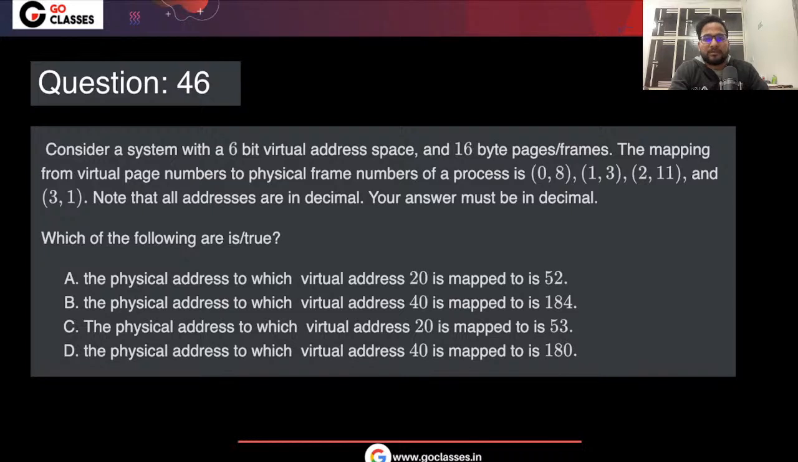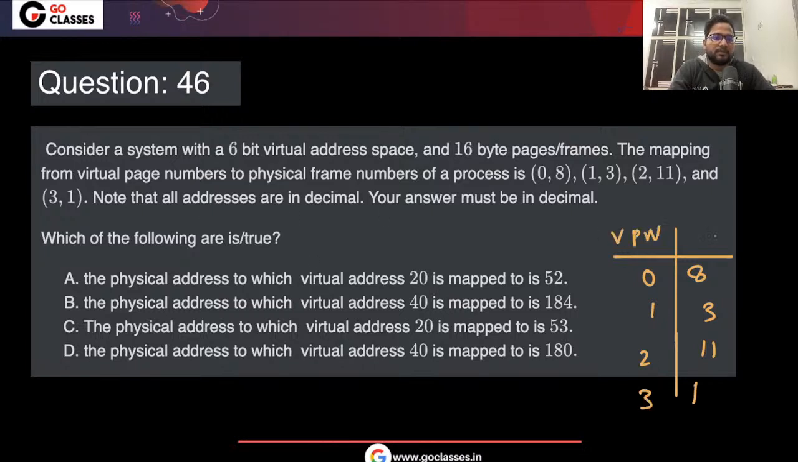Now let's see this question. In this question, what they are saying is: consider a system with 6-bit virtual address and 16-byte pages or frames. The mapping from virtual page number to physical page number, let me make a table: virtual page number 8, 1, 3, 2, 11, and 3, 1. So this is virtual page number, this is physical page number. They are asking that if you have virtual address 20, then which physical address will it be mapped to?